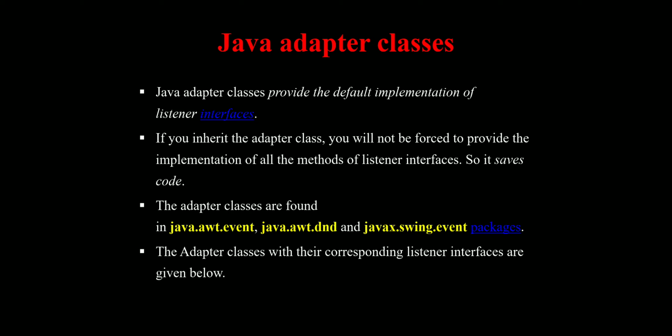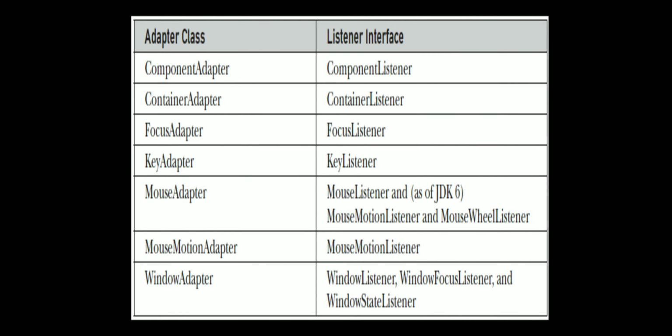The adapter classes with their corresponding listener interfaces are given below. Here see, some adapter classes are there which have listener interfaces. It means these adapter classes are present in the packages, and the default implementation of each is present. ComponentAdapter has ComponentListener, ContainerAdapter has ContainerListener.